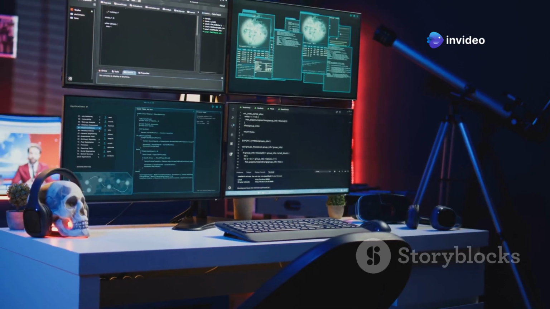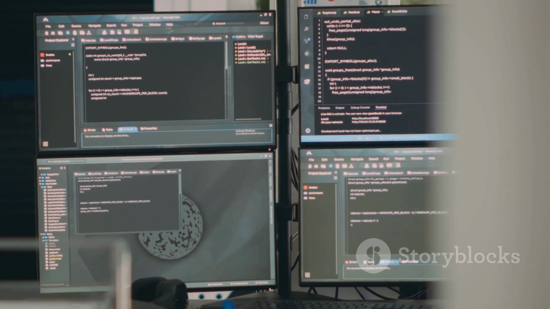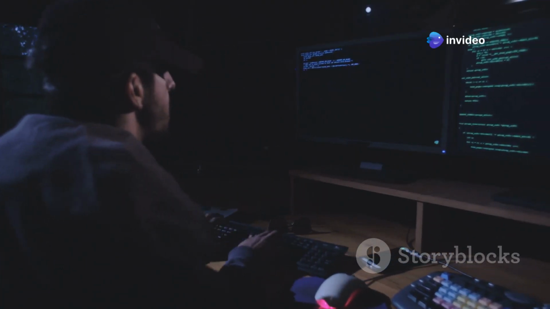When the terminal opens, you'll see some text followed by a cursor. This is called the command prompt. It's the computer's way of saying, "I'm ready. What do you want to do?"